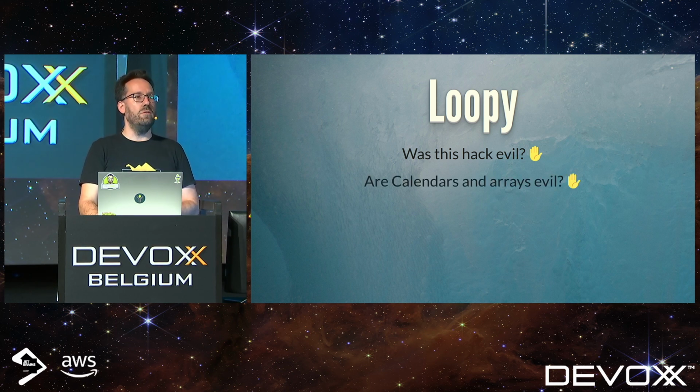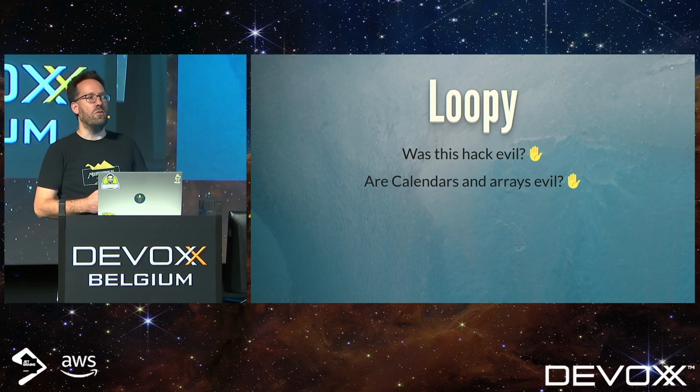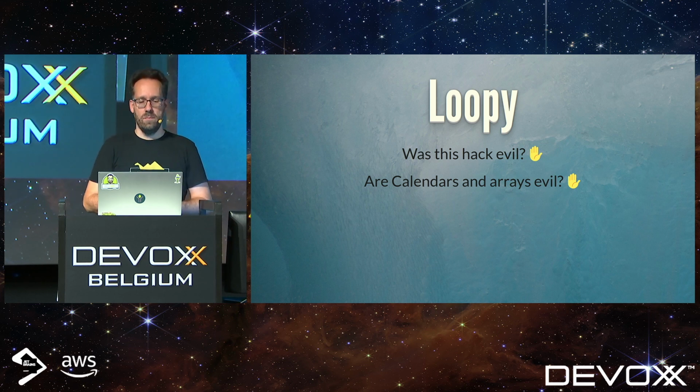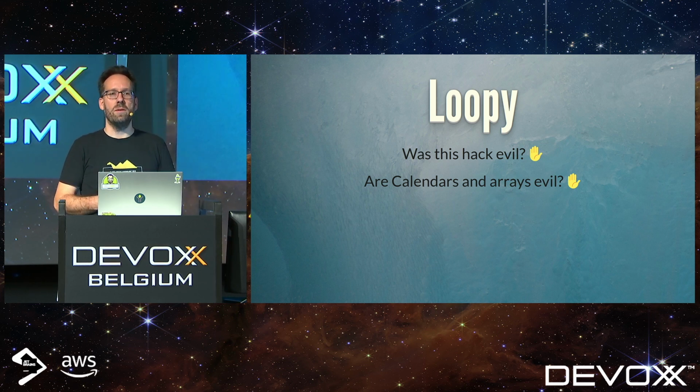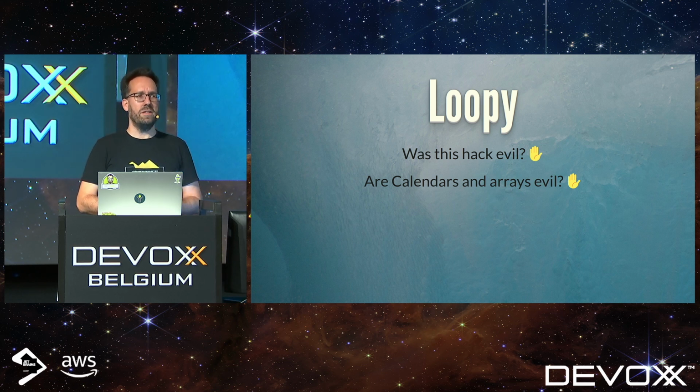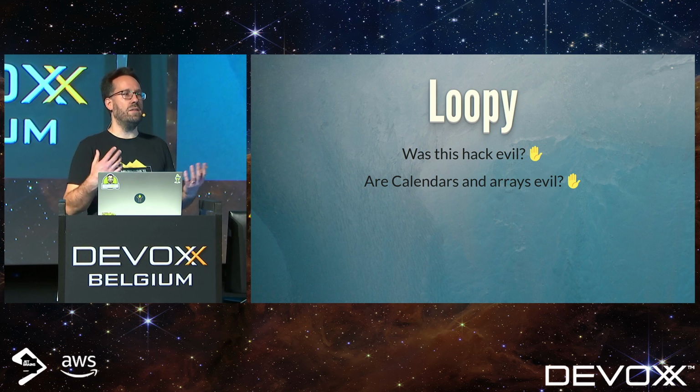Fortunately, we are quite used to this in the Java ecosystem, right? Because calendars and arrays do the same thing, except here we know about it. So we do defensive copying all over the place. Or we move on to something better like Java time classes or the collections framework. You can have immutable collections, and then you can just pass your values freely and nobody will be able to hack them easily. I say easily because, of course.